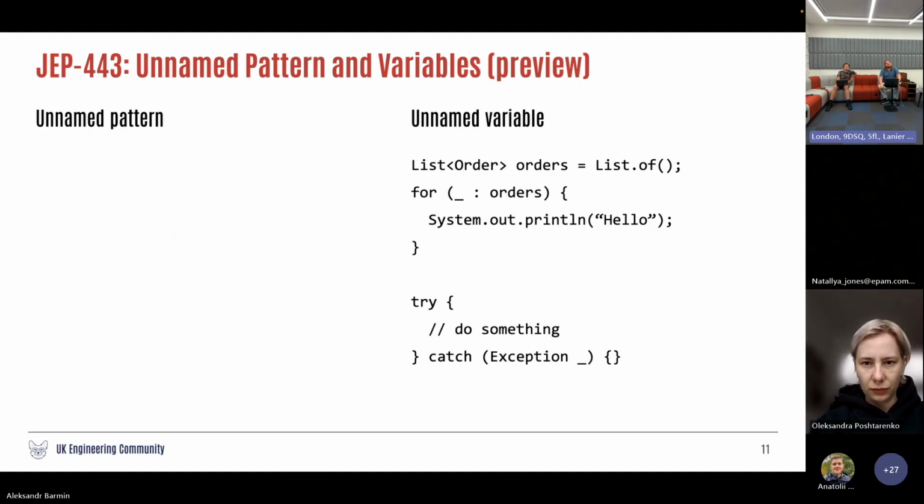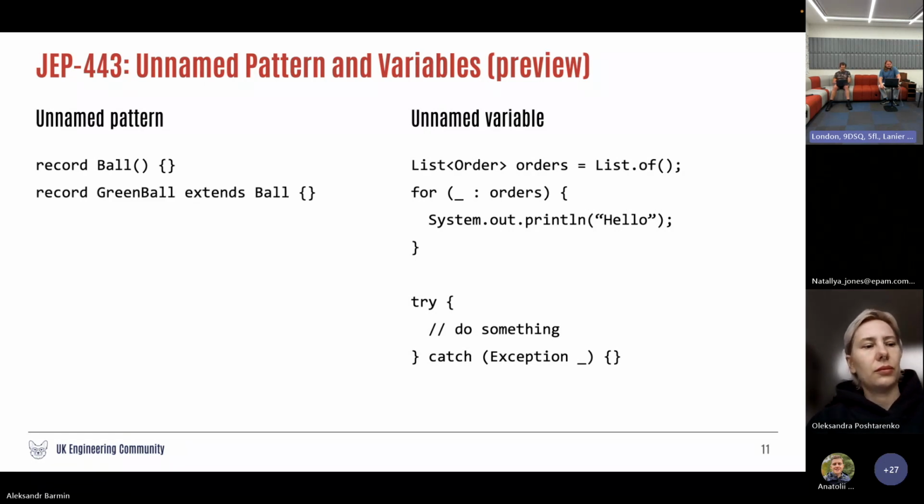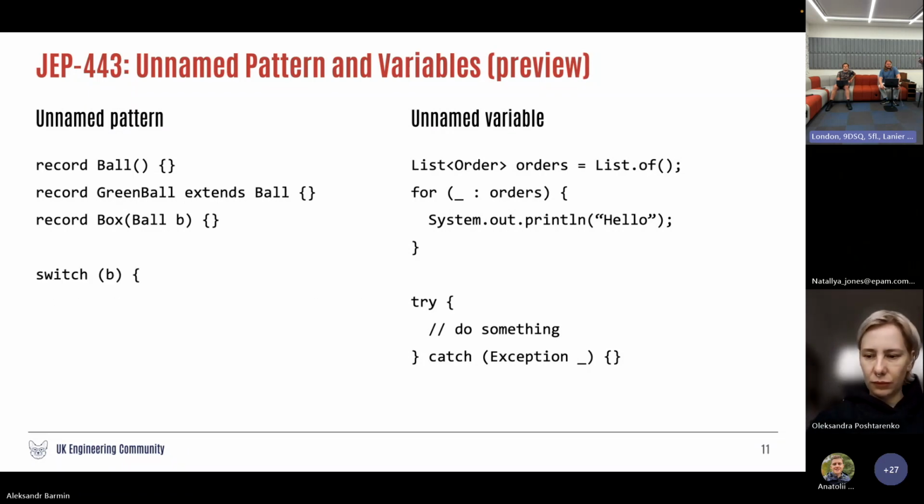This is a fantastic thing, and something went wrong with my slides, but still, don't pay attention to the right side. Okay, let's imagine you have a ball record type, and you have a green ball, which extends an ordinary ball, and you have a box. So roughly speaking, you can put the ball into the box. And in the switch expression, you want to say, well, I want a box with a green ball inside, but I don't want to deal with the variable